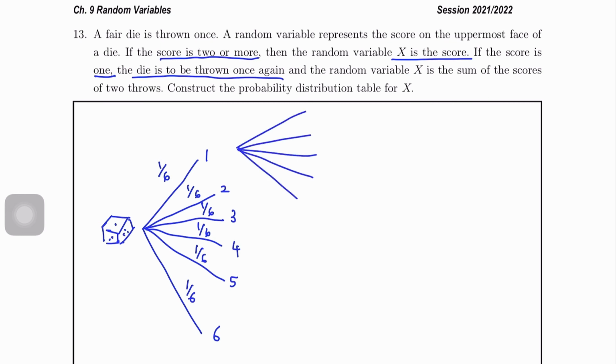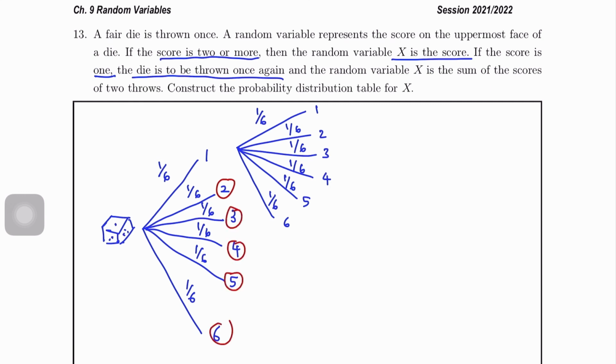Then 1, 2, 3, 4, 5, 6 for the second throw, and the random variable x is the sum of the score. Since it is a fair die, all are 1 over 6. Now we want to know the score. If the score is 2 or more, we take this number: 3, 4, 5, 6.